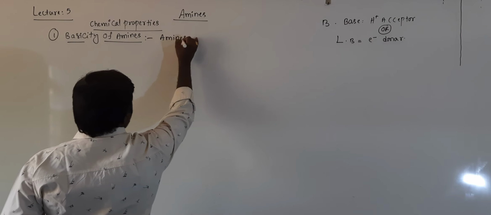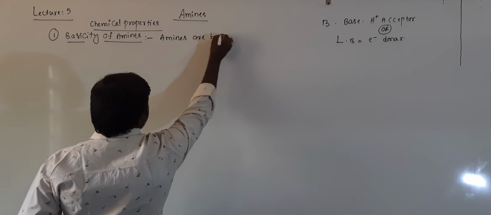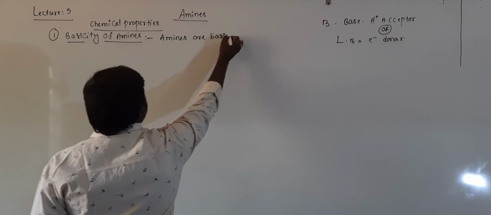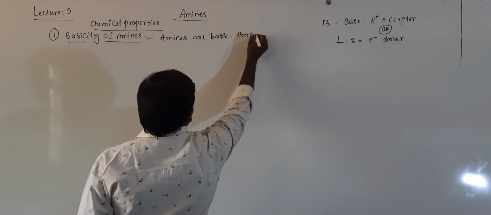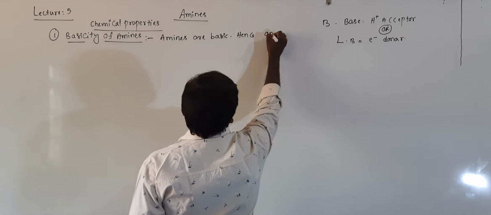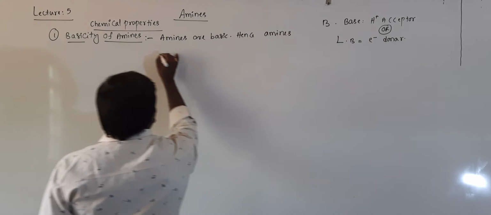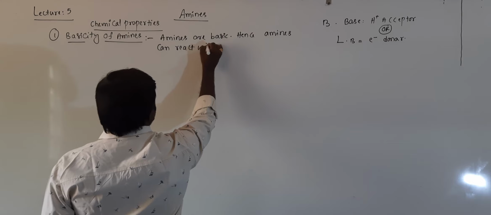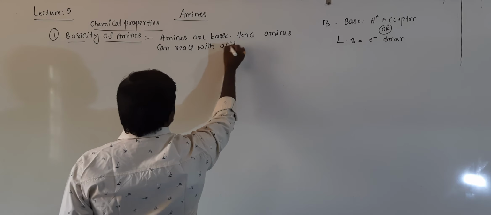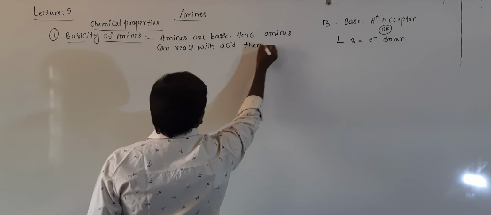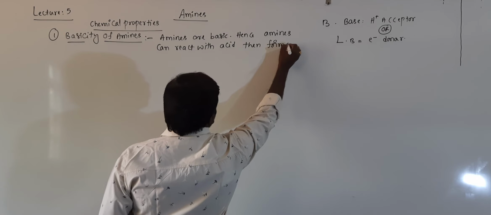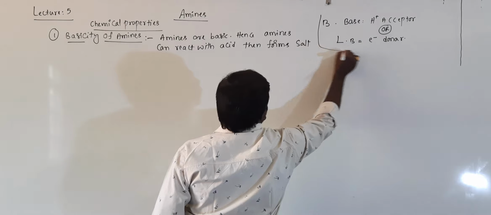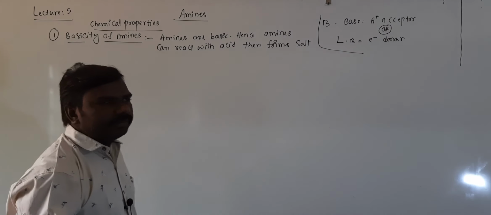Amines are basic, hence amines can react with acid, then form salt.